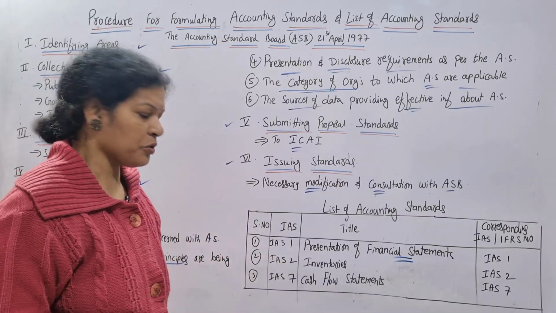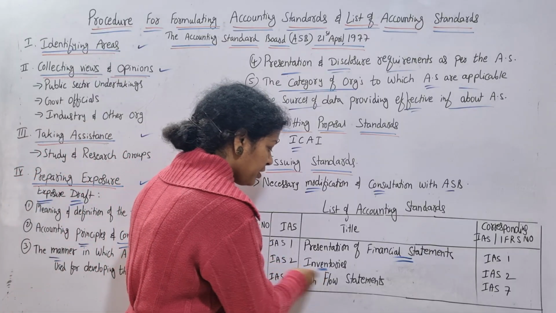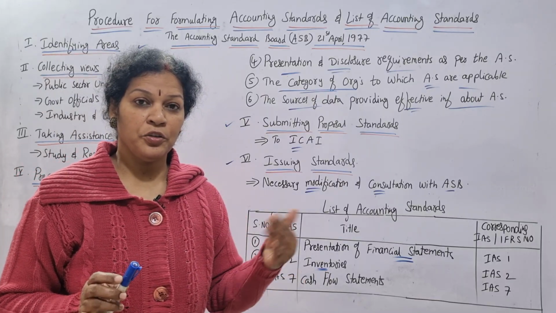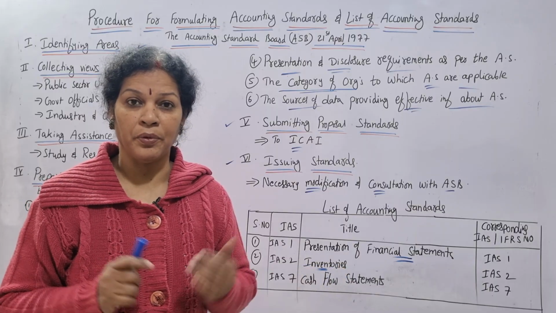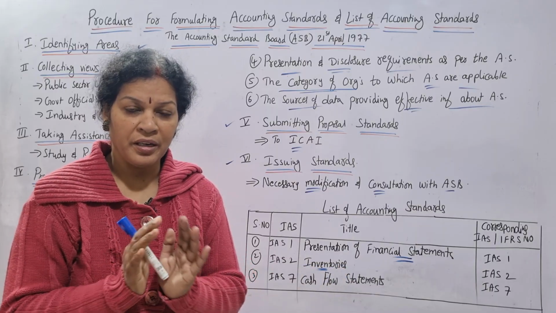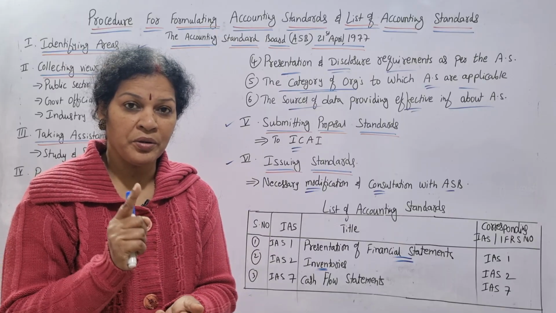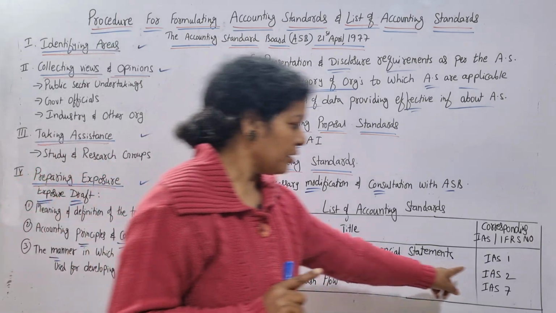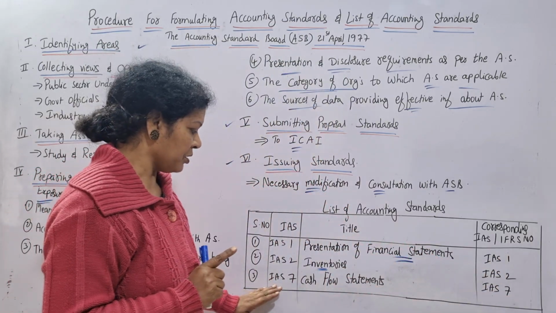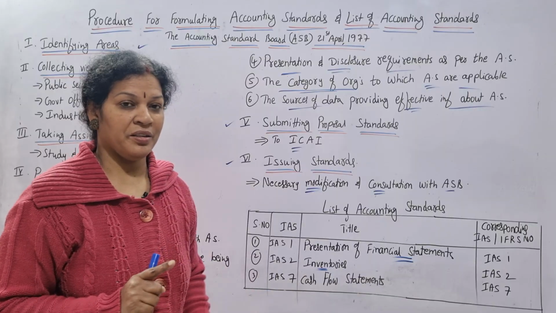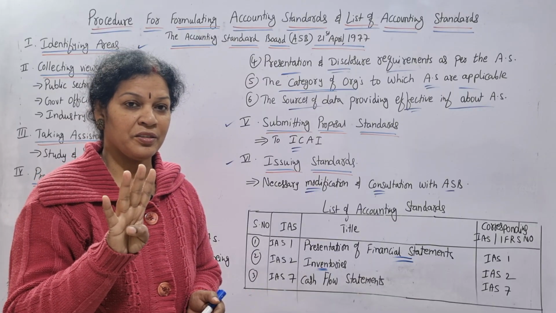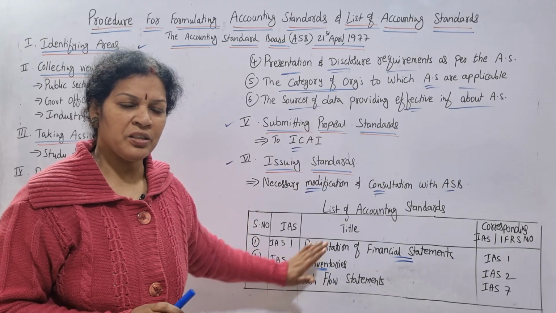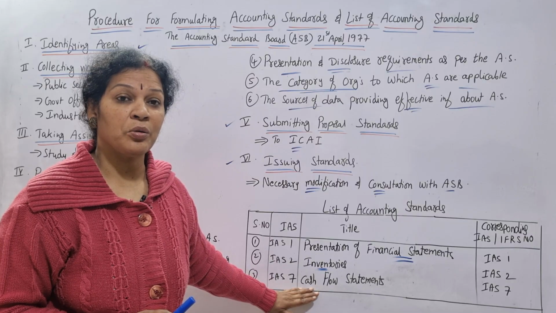Second one, IAS 2. This is talking about inventories. We have learned inventories, issue of inventories like LIFO, FIFO, inventory management. Indian Accounting Standard 2 is related to the inventories. That is IAS 2. And next, IAS 7. 3, 4, 5, 6 are missing. They might have removed them, something happened. But anyhow, the next number comes to IAS 7, Indian Accounting Standard 7.